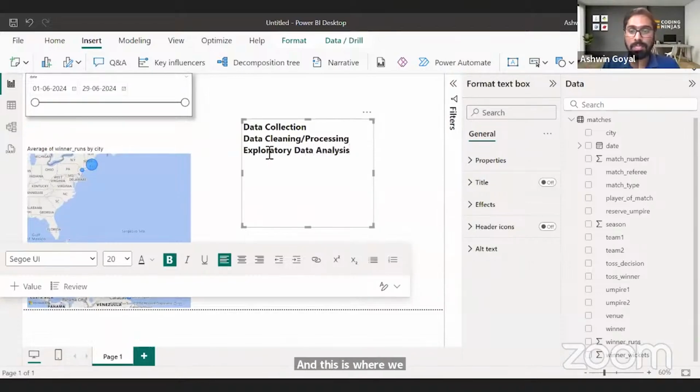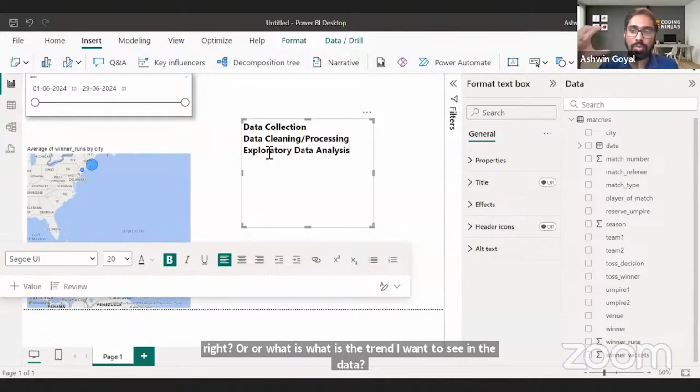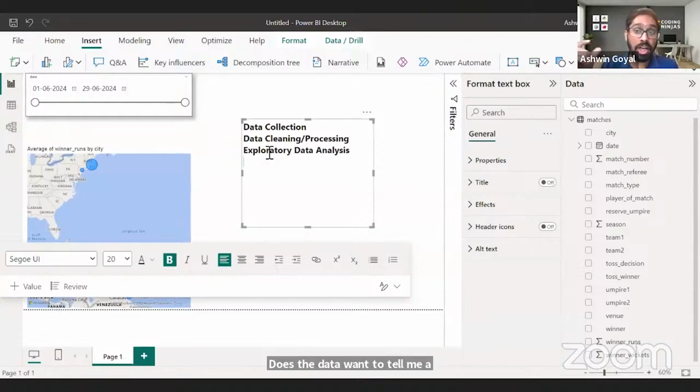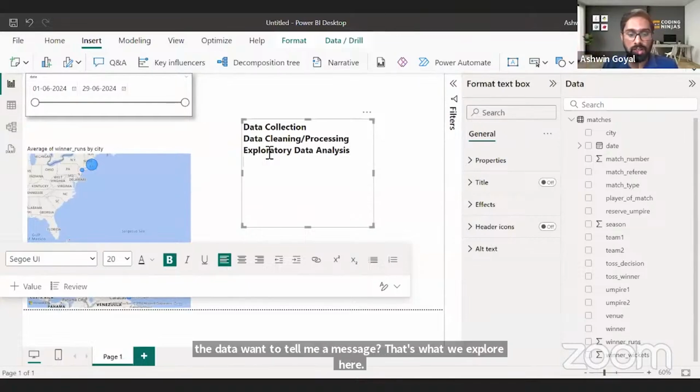What are the trends in the data? What is the insight I want to deliver from the data, or what is the trend I want to see in the data? Does the data want to tell me a message, right? That's what we explore here. Is there a trend? Is there a learning from the data?